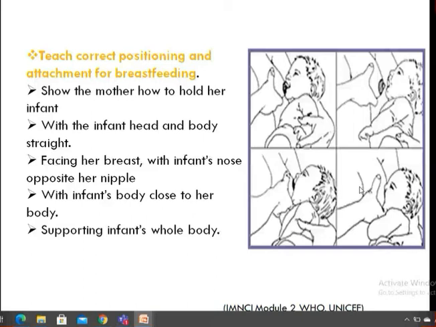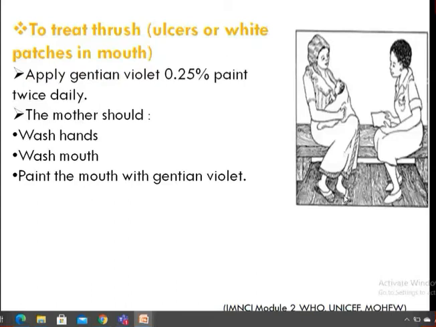Because young mothers, for the first time, if they are becoming mothers, they don't know how to breastfeed their child. And to treat thrush, also called white patches in the baby's mouth, you have to apply gentian violet 0.25% paint twice a day, and the mother should be advised to wash her hands and wash her mouth, and then apply the paint with gentian violet.